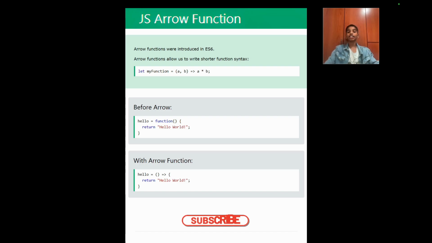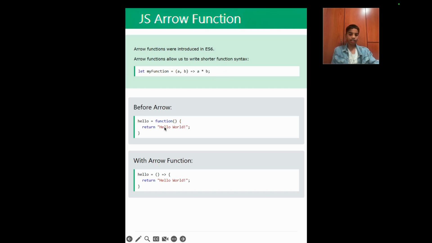Arrow functions were introduced in ES6. Arrow functions allow us to write shorter function syntaxes. So, as you can see over here, is the syntax of an arrow function. First we have declared a variable called myFunction and assigned it the value of an arrow function. So this is what an arrow function looks like: the parameters, then this arrow symbol, and then a times b.